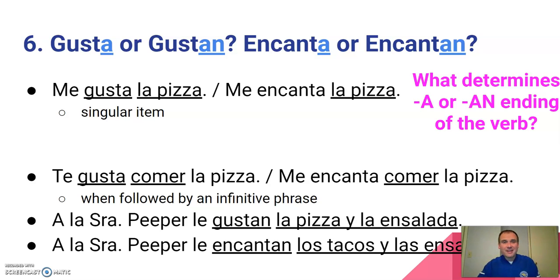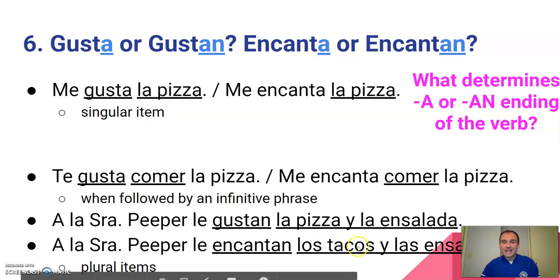Well, you guys are getting really good at grammar. You're getting pretty smart at grammar, and let's put your grammar hats on for a second. Why do you think that changed? Well, it's because we have plural items now. La pizza in that example at the top was singular. Comer was my infinitive here. La pizza is singular, so gusta has to be singular.